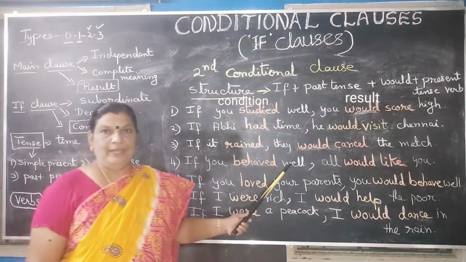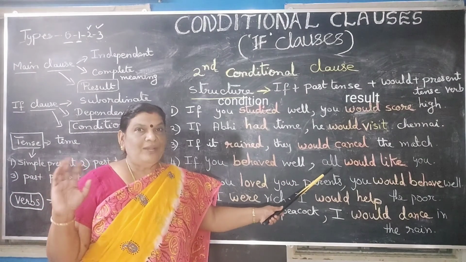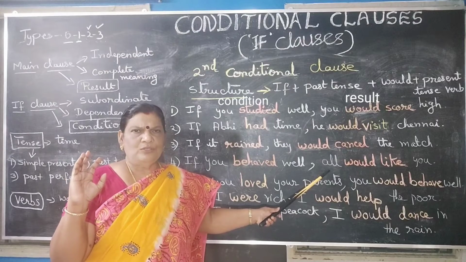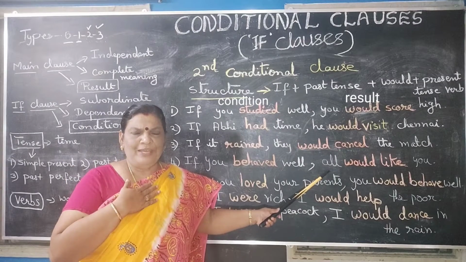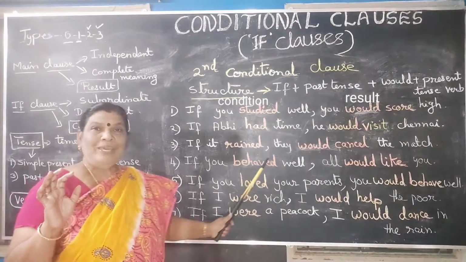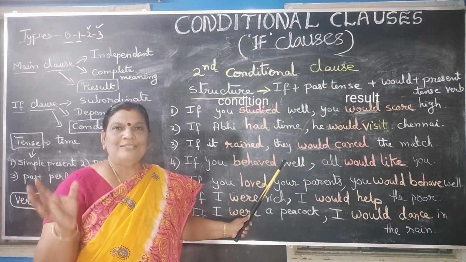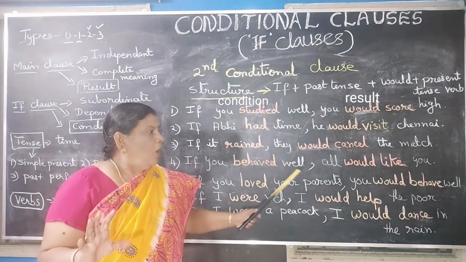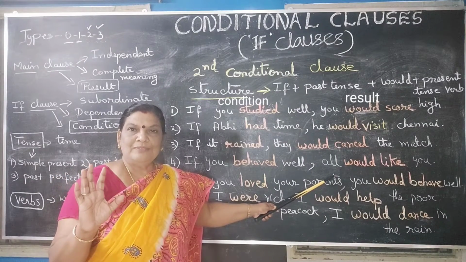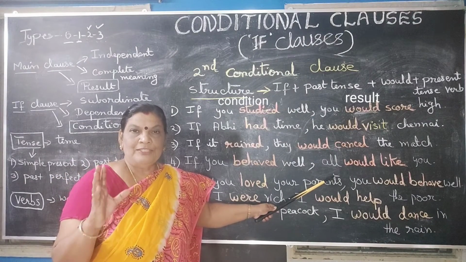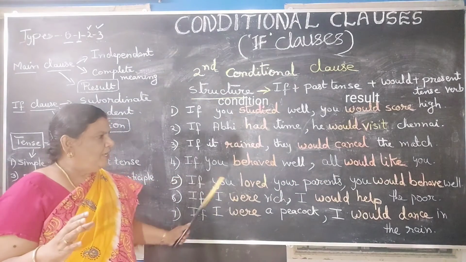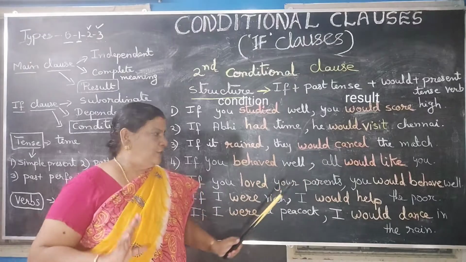Proceeding to the next. If you behaved well, all would like you. It's quite natural. If we behave well, all will like us. Now look at the sentence. If you behaved well is the subordinate clause; it lays down the condition. All would like you is the main clause. It is a result. Result of what? Result of your behavior. Is it clear? So if you behaved well, all would like you.